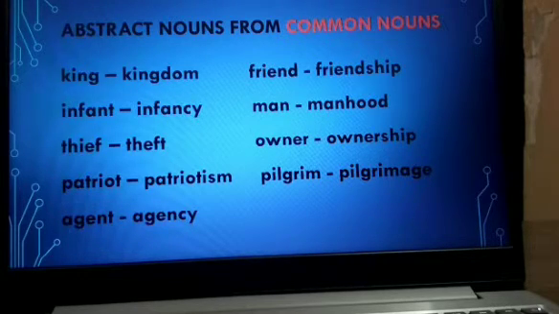Kingdom is an abstract noun. Infant, infancy. Thief, theft. Patriot, patriotism. Agent, agency. Friend, friendship. Man, manhood. Owner, ownership. Pilgrim, pilgrimage. All these are abstract nouns.